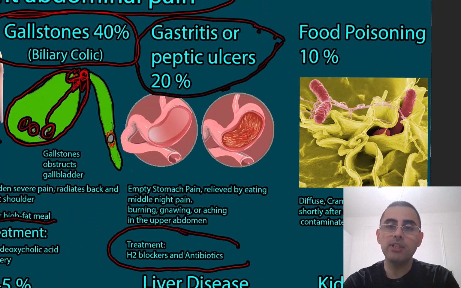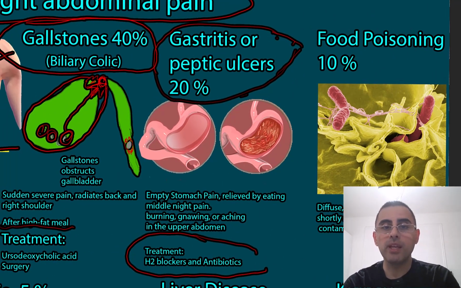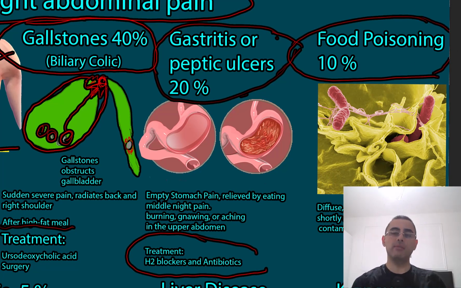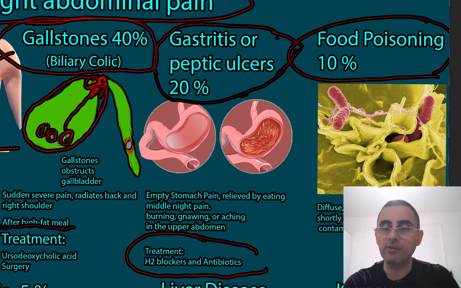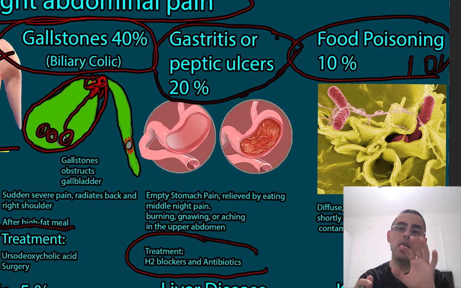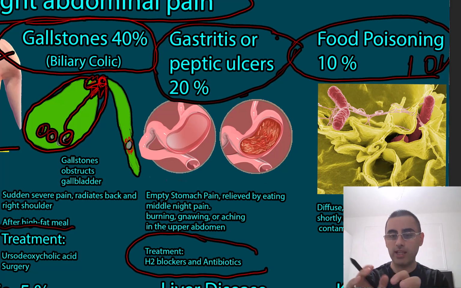Now let's say what the third most common cause is. It's food poisoning. Food poisoning also can cause right upper abdominal pain in 10% of cases. Of course, these percentages are not very accurate. It depends, but it gives us a general vision and general understanding of what we should suspect if we have a patient with right upper abdominal pain. What we should suspect first, second, third.